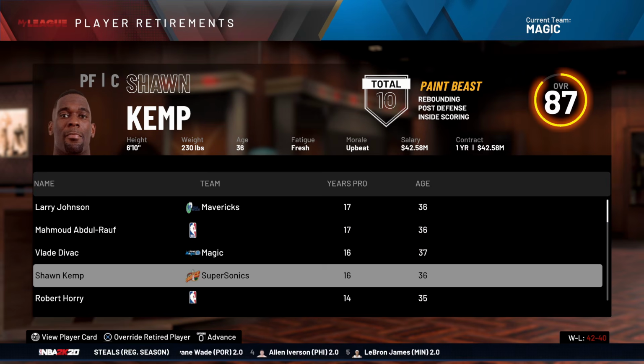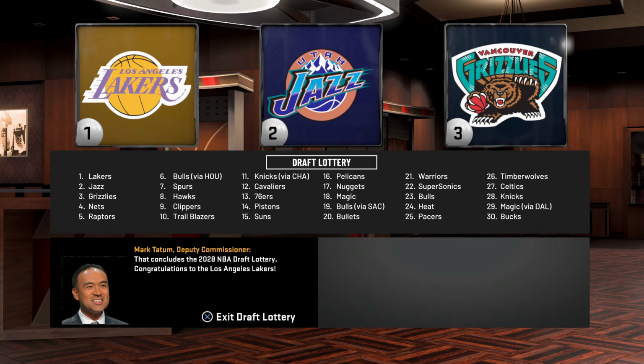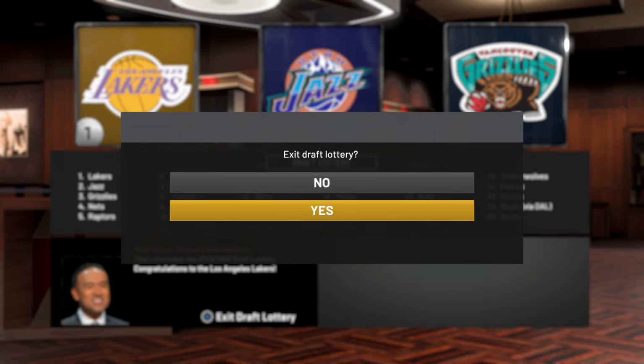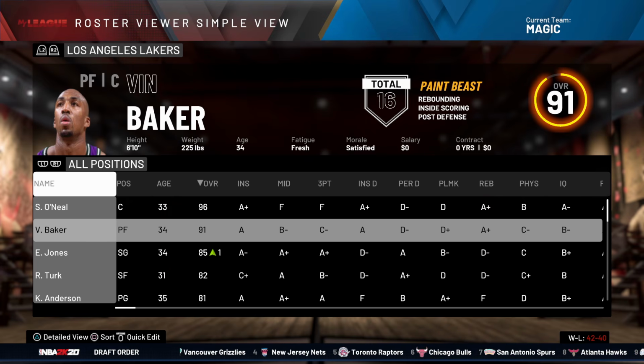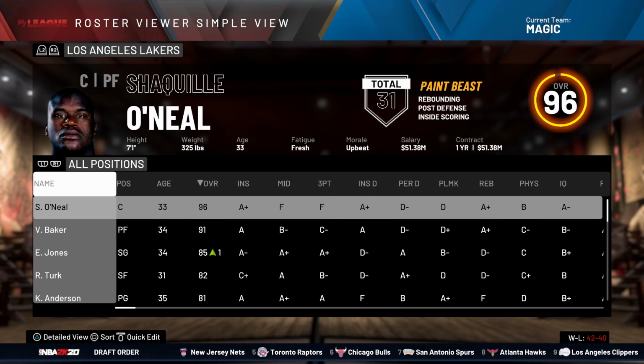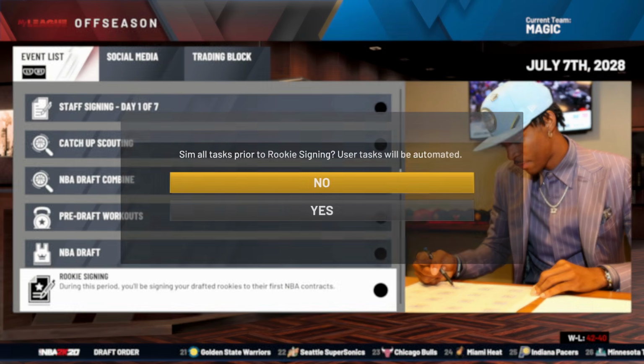If only he knew. Sean Kemp retired. The Lakers are, wow. The Lakers are in territory of getting the first pick. Yep. Rather than having either A, Kobe, or B, Shaq. Well, they do have Shaq actually, but it's not working, I guess. Yep. Shaquille is still there, fully in effect. The team's actually not that bad. They have 91 overall of Vin Baker, but he's choking, I guess. Wow. And in this draft, who will they?